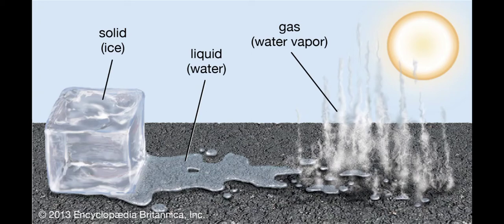That ice, when it gets heated up, when we place it outside, then that form of water is liquid form. The ice, when it gets heated up, it melts, and this is called as liquid form of water. This liquid water, when it is on the ground or when we boil it, then it gets evaporated and it is called as water vapor. This evaporated water vapor is the gaseous form of water.